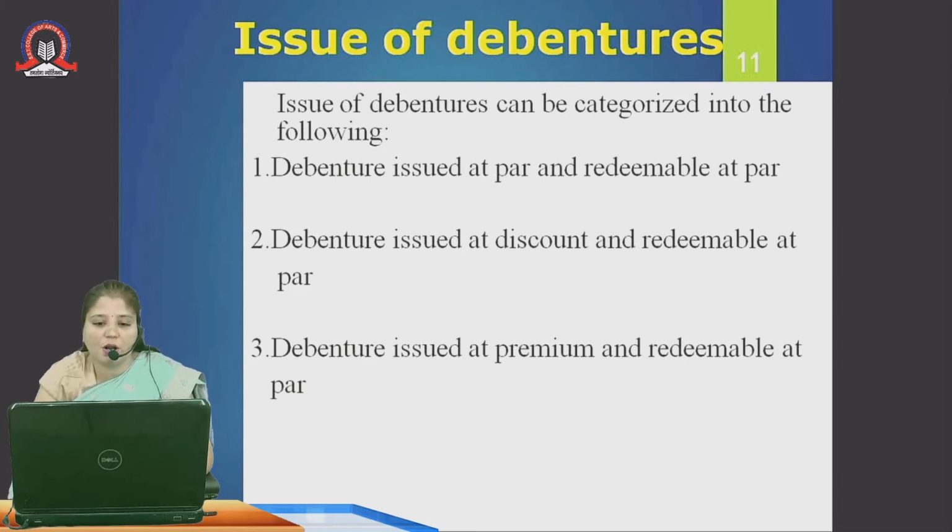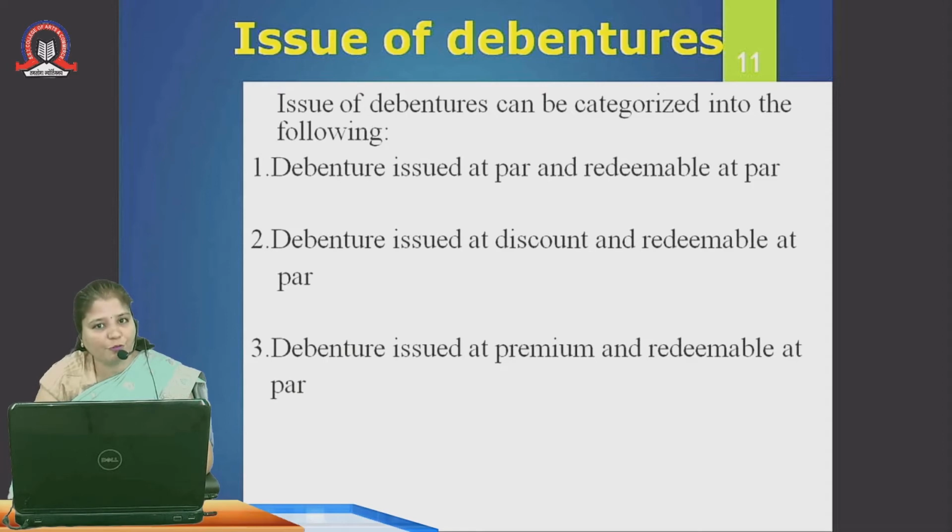Now, issue of debentures can be characterized in different categories. First one is debenture issued at par and redeemable at par. When we are deciding to issue the debentures, at the time of issue we have to decide the rate of interest which we have to give every year or after a certain period of time. Similarly, we have to decide in advance when we are going to repay the debentures and under what condition, whether it should be repaid at par, that is the same as the face value, whether we have to pay more than the face value, which is called a premium, or whether we have to pay less than the face value, that is a discount.